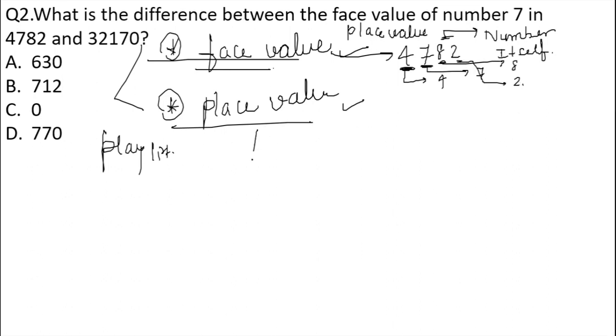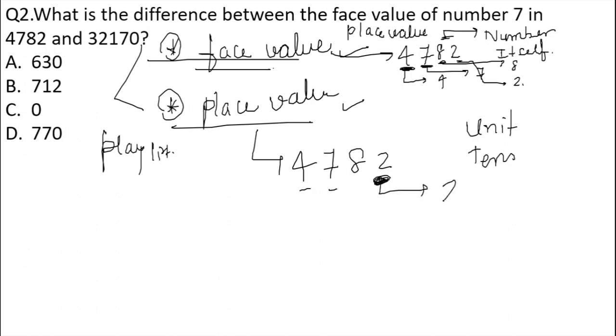What if we want to talk about the place value? We know the place values, like the unit place, tens place, hundreds place, thousands place. So the place value for 2 is 2. What is the place value for 8? The place value for 8 will be 80.